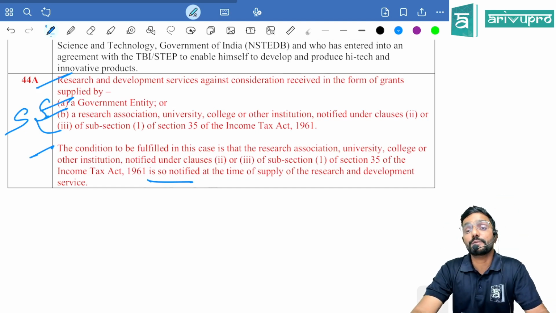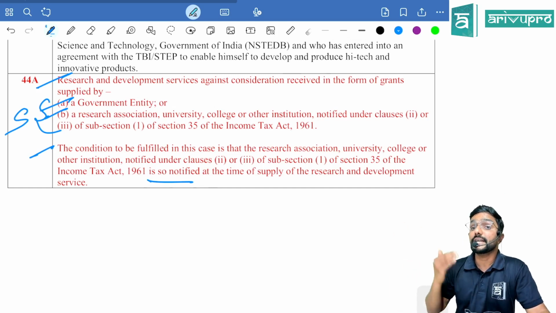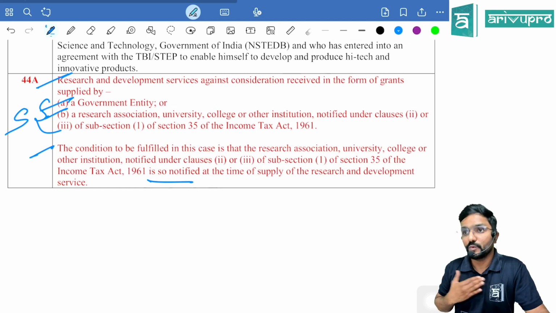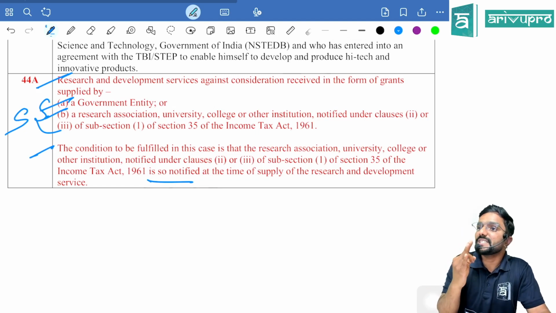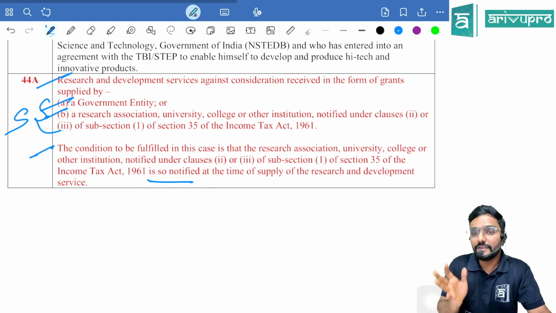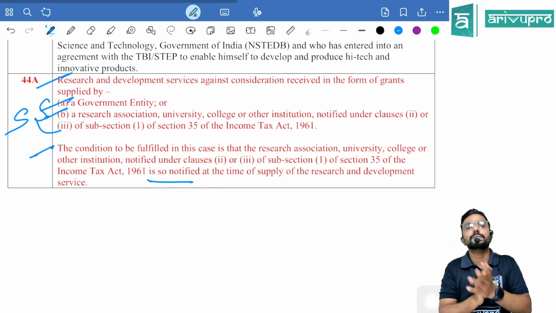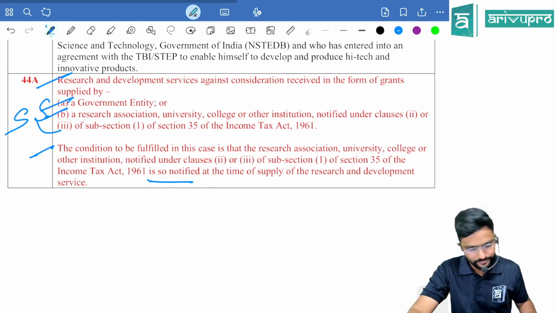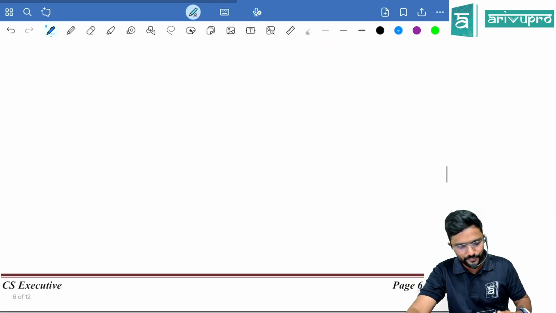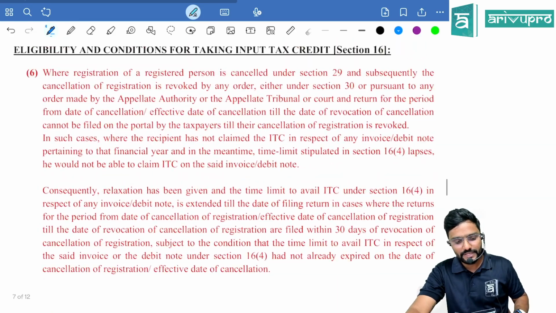The recipient should be approved. There the deduction is given to the giver who is donating it. Can he claim it as a business expenditure? Yes. But here for the receiver they are telling they are not liable to pay GST. That is the research houses. Okay. Done with that chapter.